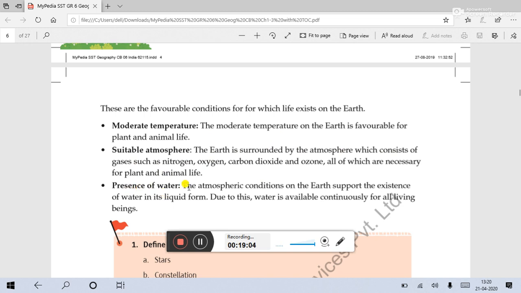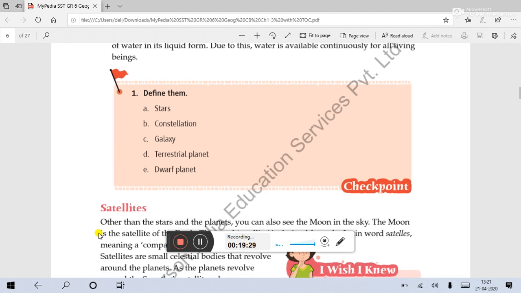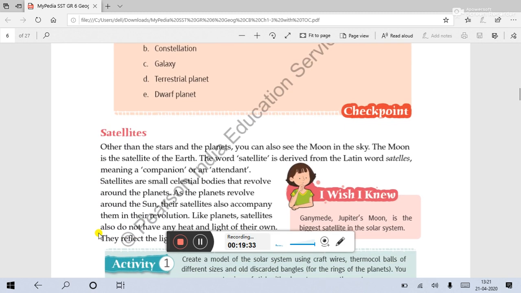Presence of water is the most unique feature. Some types of gases are also available on other planets, but the atmospheric conditions on Earth support the existence of water in its liquid form. Due to this, water is available continuously for all living beings. So these 3 qualities, moderate temperature, suitable atmosphere, and presence of water, are differentiating the Earth from other planets.